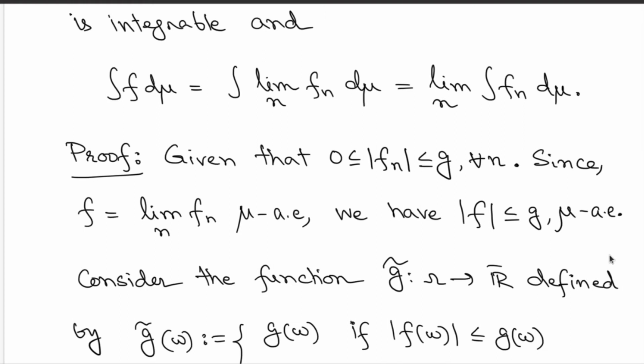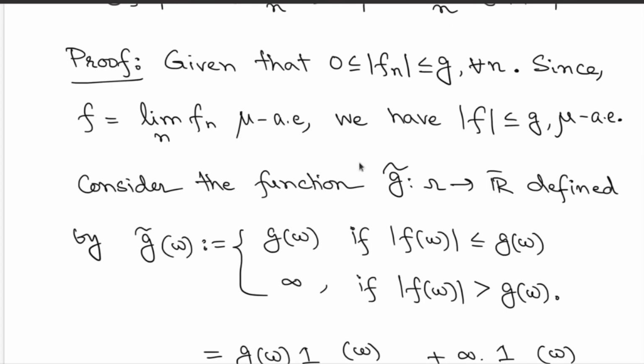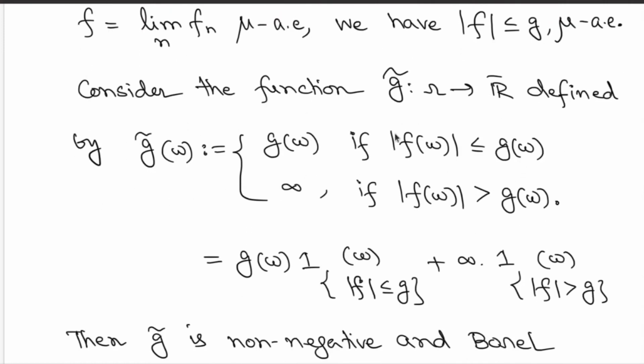Outside this null set where possibly the convergence does not hold, so on the null set the convergence may not occur, outside that null set you get this pointwise convergence, and therefore you get this upper bound given by the function g. Now you consider a different function g tilde, which we are going to use as an upper bound for the function mod f. On the points where mod of f is dominated by the g function, there you retain the function value of g, otherwise you assign the value infinity. That's how the new function g tilde is defined.